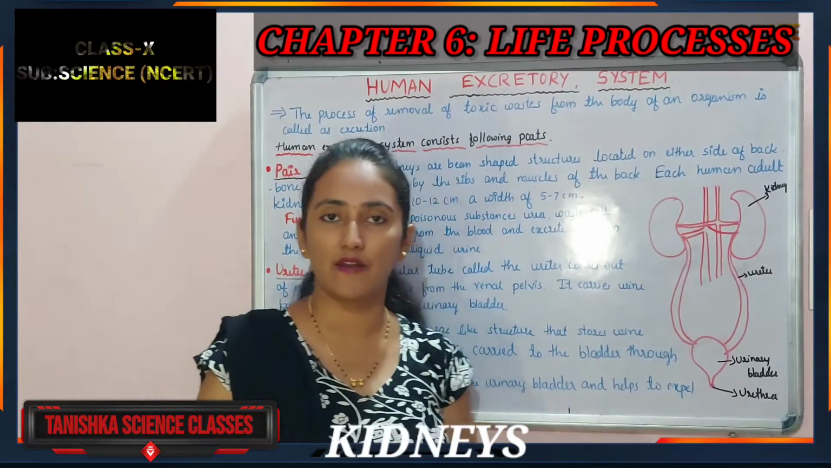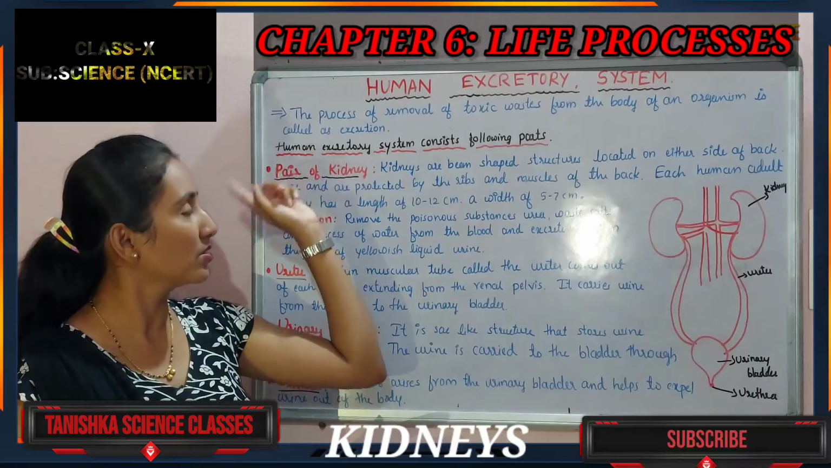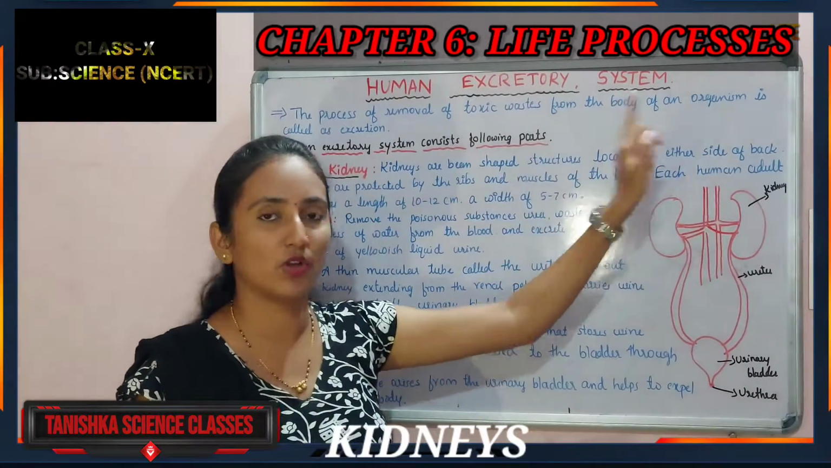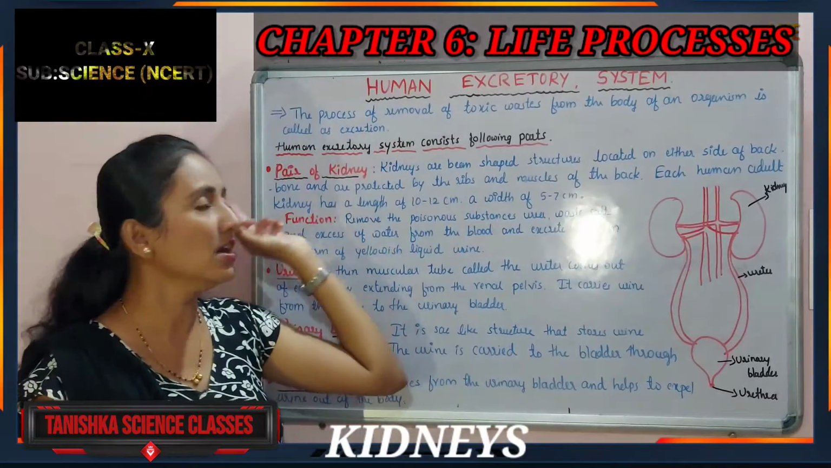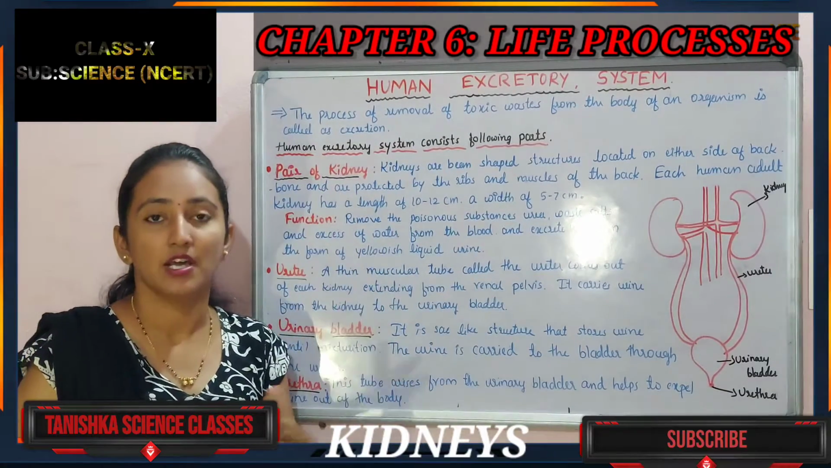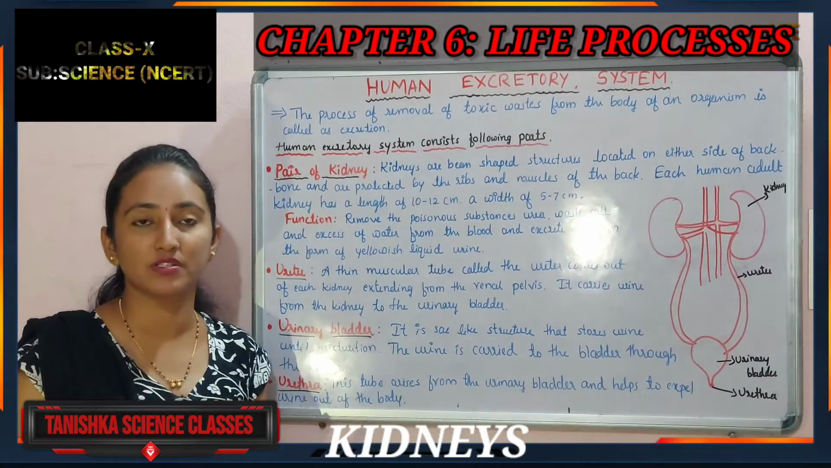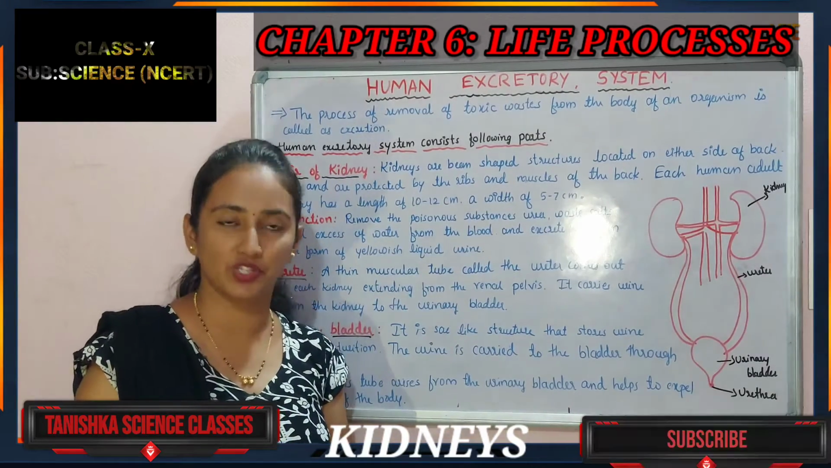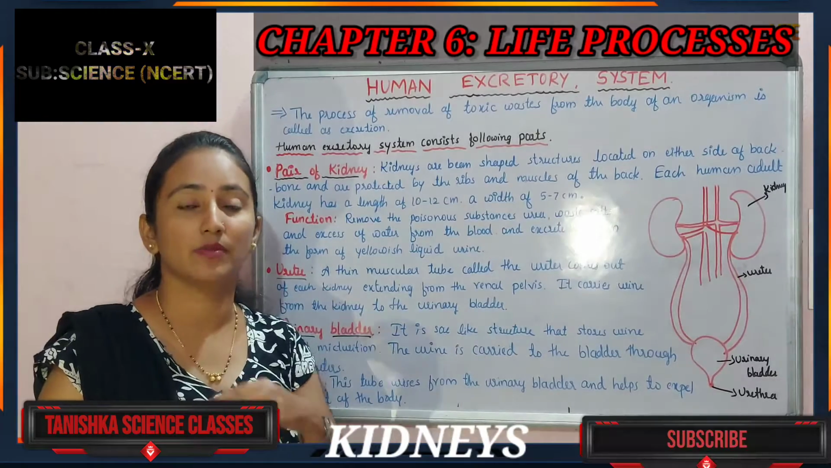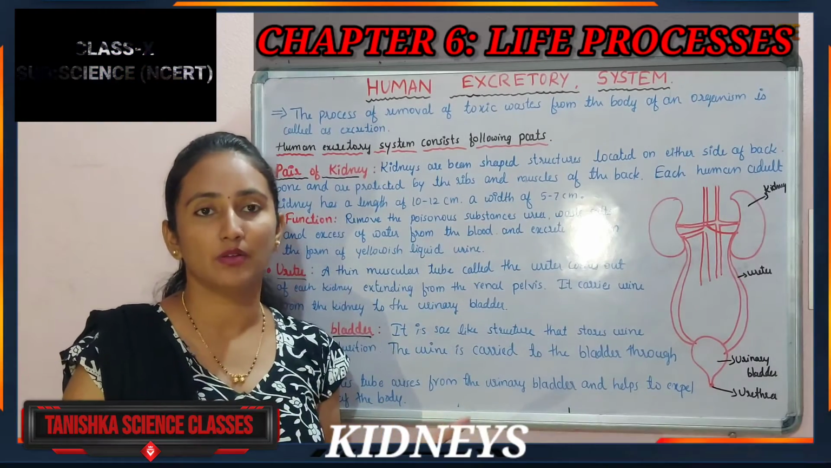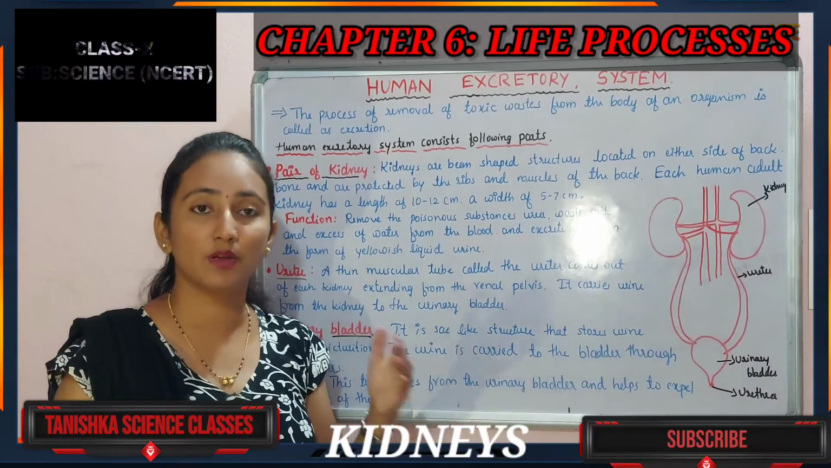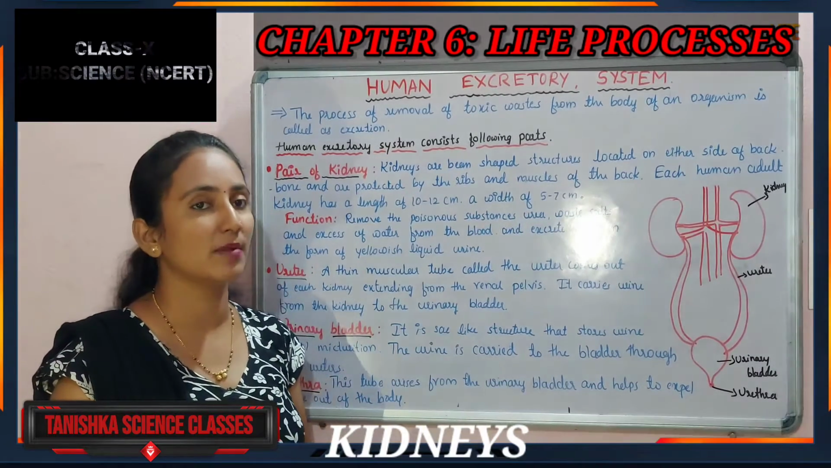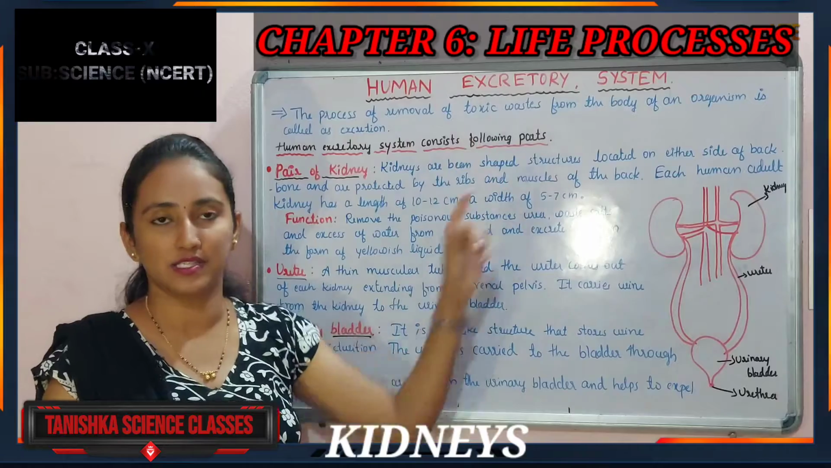What is excretion? I have written on the board, you can observe here. Excretion is the removal of toxic waste from the body of an organism. What is it called? Excretion. Removal of a toxic or otherwise poisonous substance from the body of an organism is called excretion. Understanding? So if various waste products are produced in the body and removed out, that is called what? Excretion.